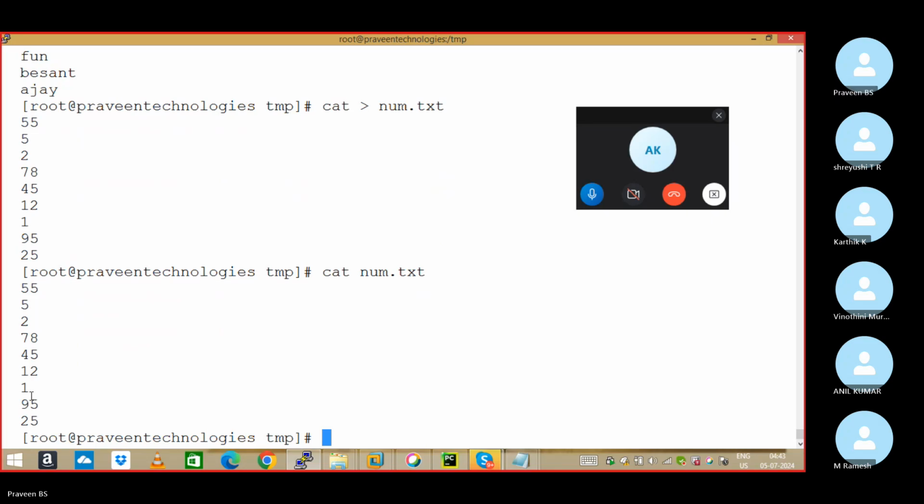Yes, sir? Getting my point? Yes, no. Clear, sir? Now I want to sort with respect to numbers, sir. How to do sorting with respect to numbers, that we'll see.